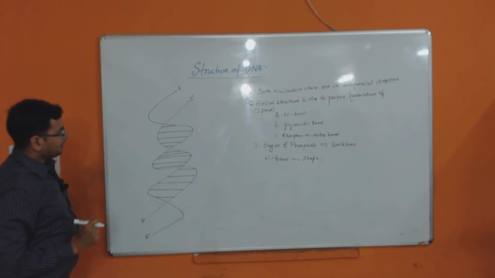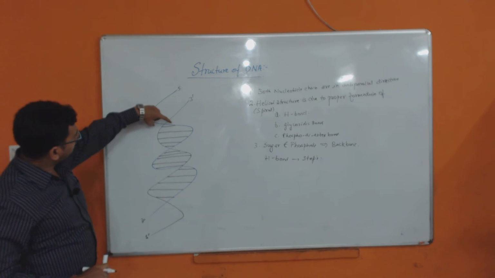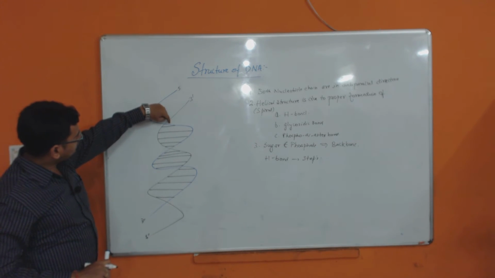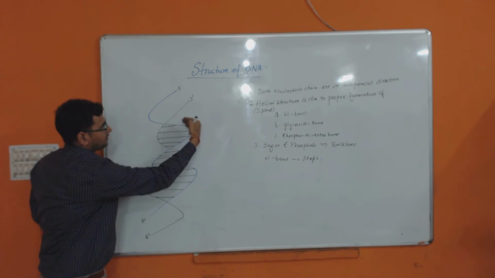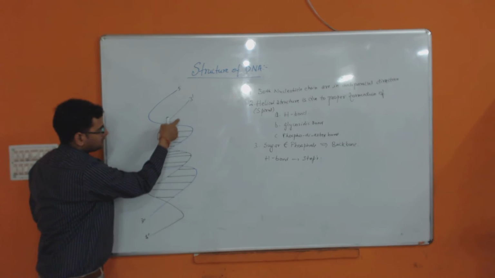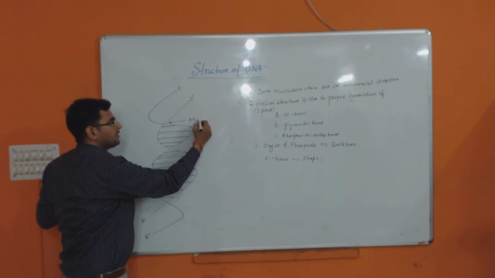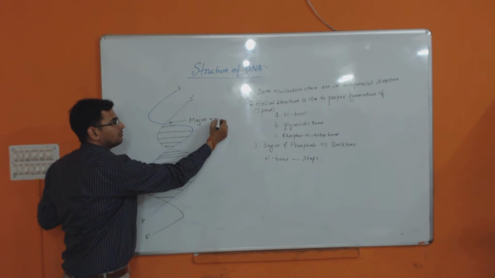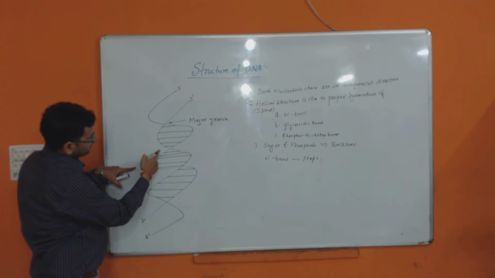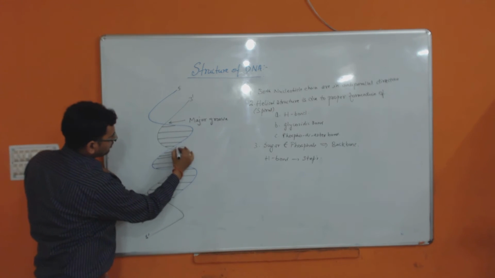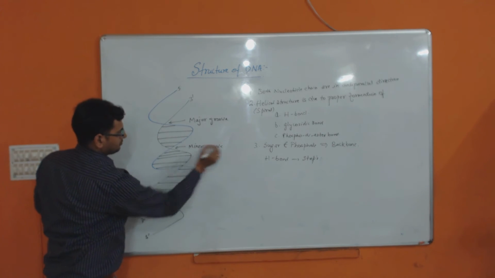Now in this structure we are seeing that there is a groove. The DNA strand is folded inward. So this is called the major groove, and this will be your minor groove.